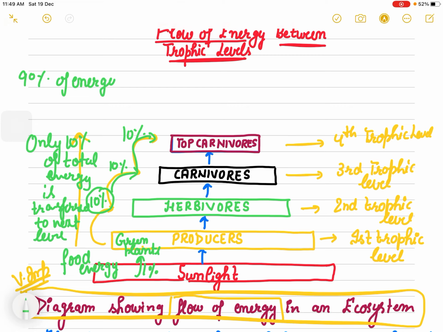90% of energy is used in life processes.